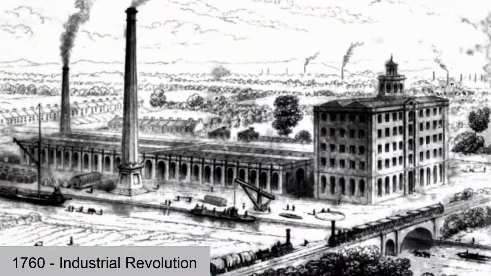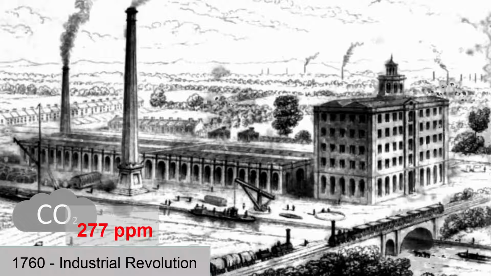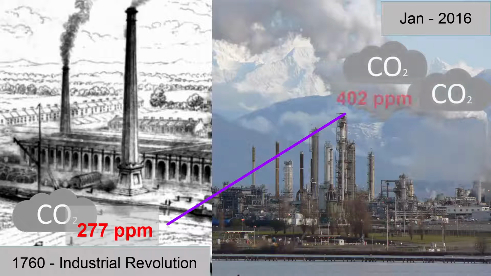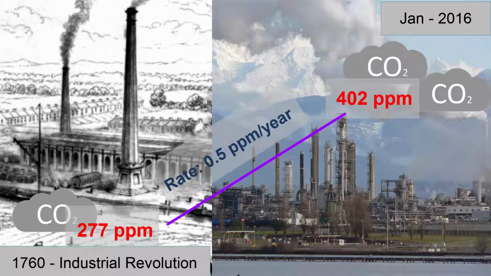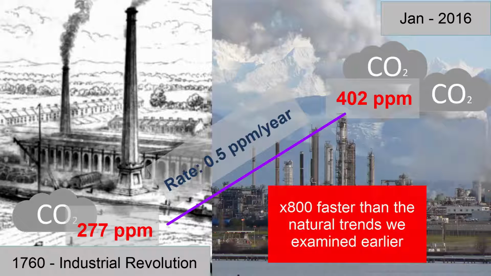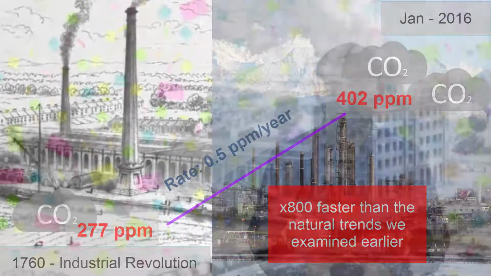Now, let's start looking at recent changes. In 1760, the Industrial Revolution was kicking in. In that year, 1760, the CO2 concentration was about 277 parts per million. In January 2016, the CO2 concentration reached 402 parts per million. That's an average increase of about 0.5 parts per million per year. This rate is 800 times faster than the natural trends we examined earlier.